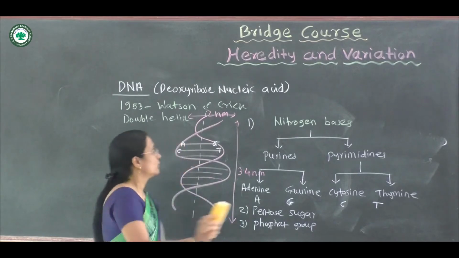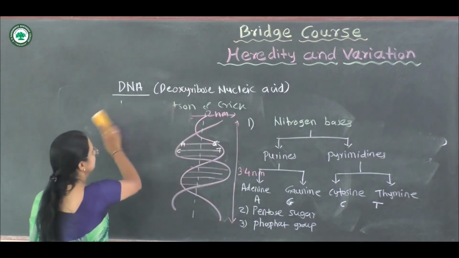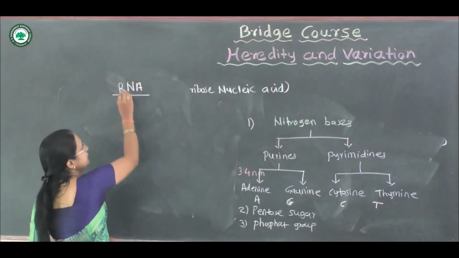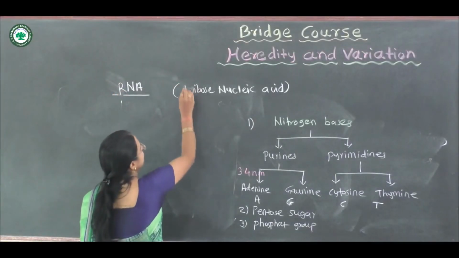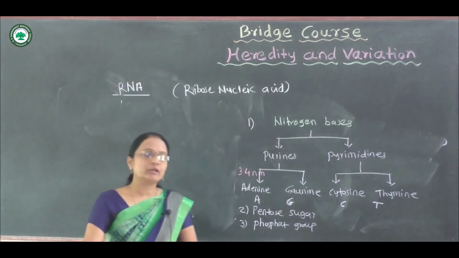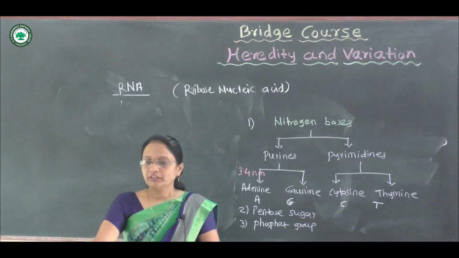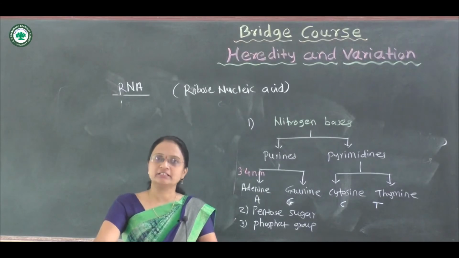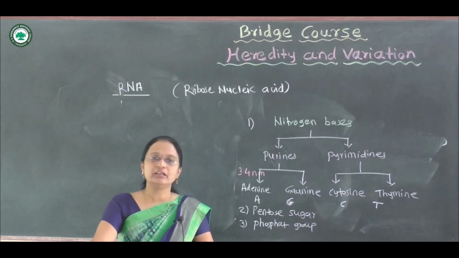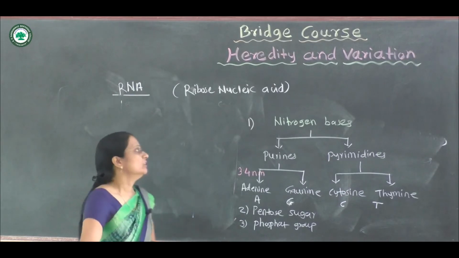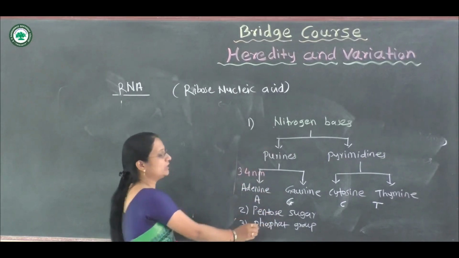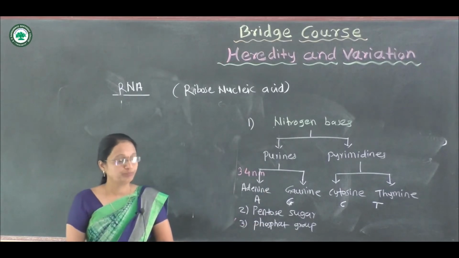Okay. Now come towards the second, that is the RNA. This RNA is termed as ribose nucleic acid. Here the composition of the RNA is again the same: it is made up of nitrogen bases, pentose sugar and phosphate group.